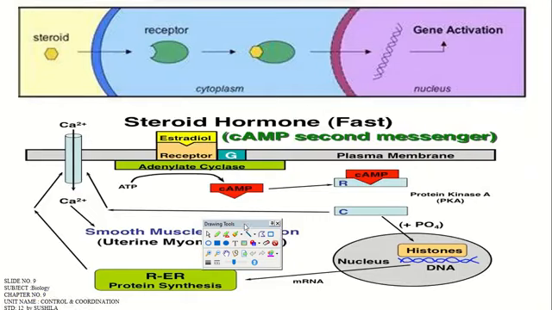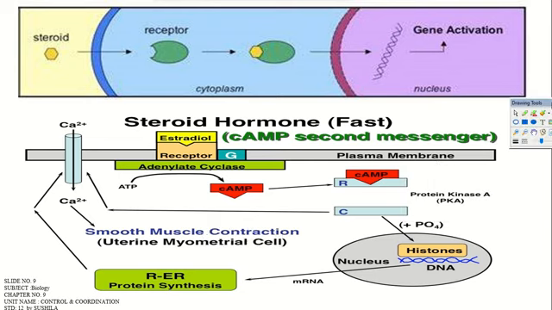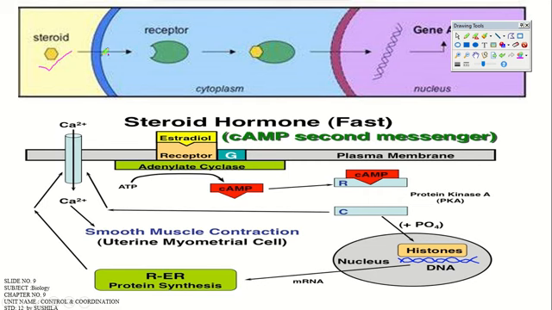Now here you can see the steroid hormones, that is estrogen, aldosterone, all those hormones, right? A structural example is there. The steroid hormone enters directly through the cell membrane. How? Because of its hydrophobic nature. It also has polar and non-polar properties, and it attaches with the receptor, forming a complex, and inside the nucleus it will form a gene product. Ultimately, this is the basic outline of how the steroid hormone performs its actions, right?